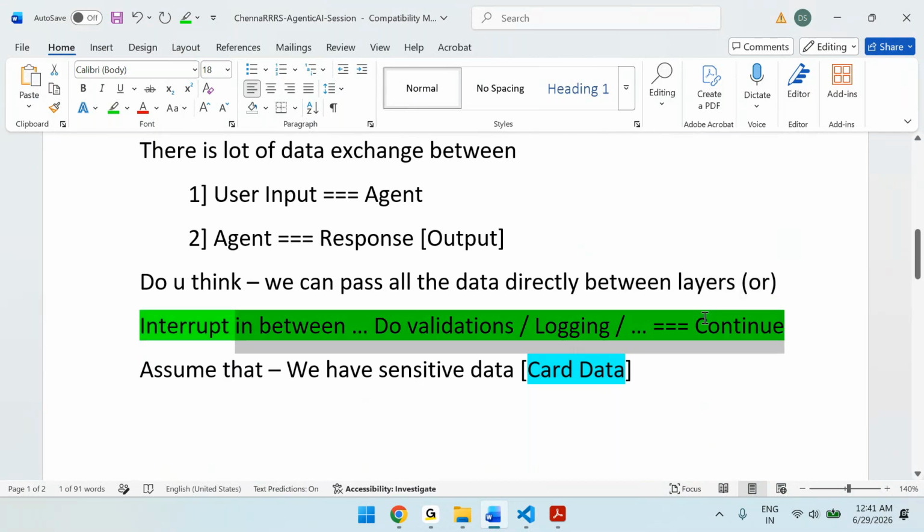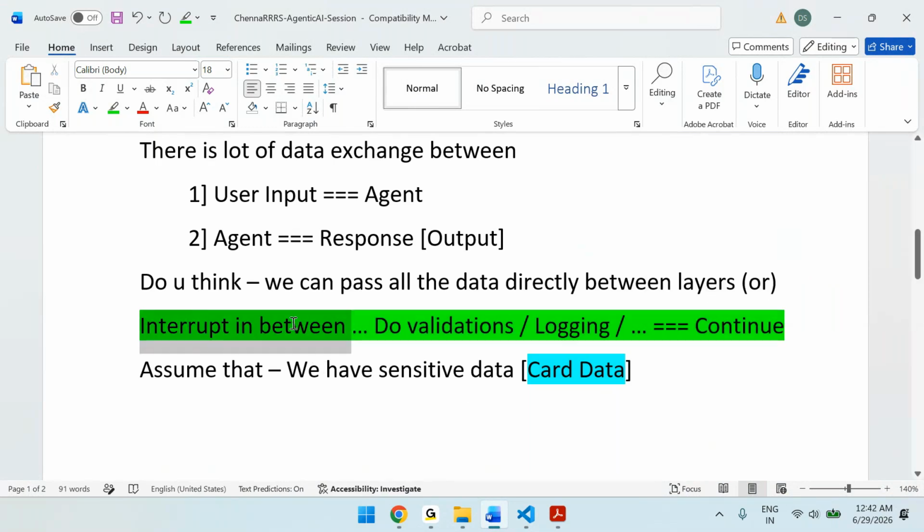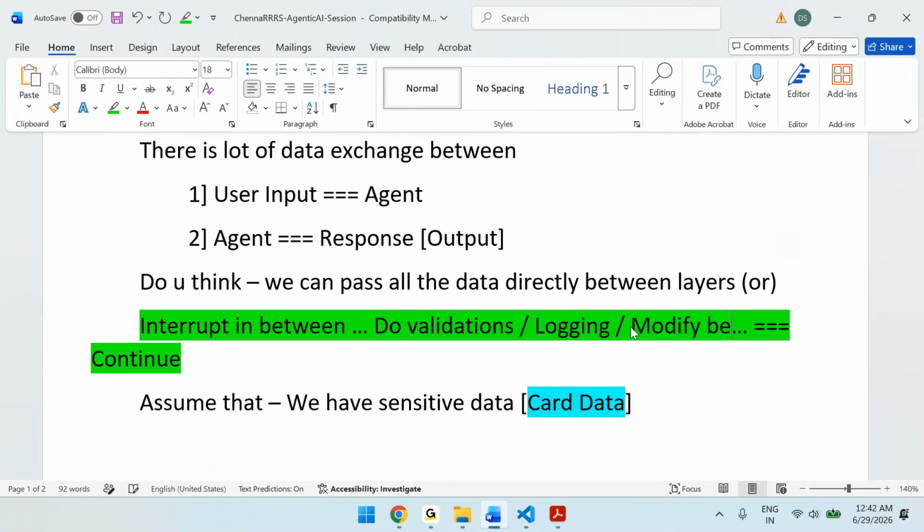Definitely, this is a good approach, because you might be passing some sensitive data. Sensitive data, it is always worth to validate once, log once, and you cannot log sensitive data directly. So mask it, log it like that. In simple words, it is worth to interrupt in between, do validation, change or modify the behavior.